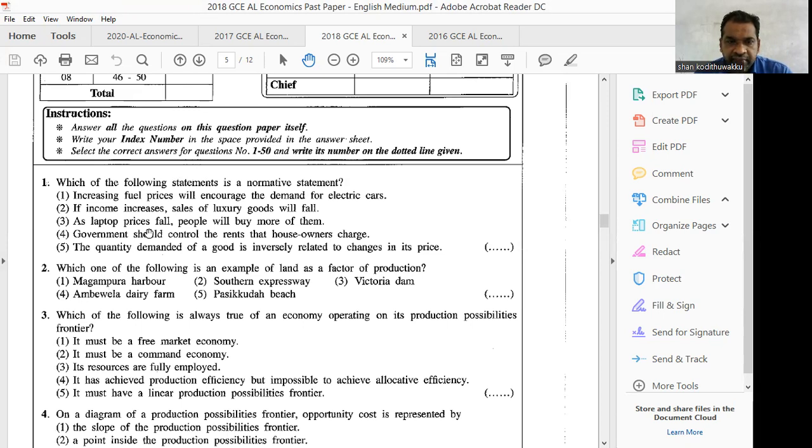But when it comes to the other answers, an increase in fuel prices will encourage the demand for electric cars. They are positive statements. There's a relationship. If income increases, sales of luxury goods will fall. There is a relationship; it is opposite. As laptop prices fall, people will buy more of them. Yes. Then government should control the rents that house owners charge. That is really just opinion. Therefore, the answer is number 4.